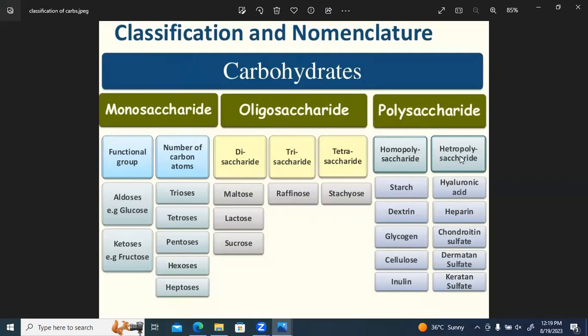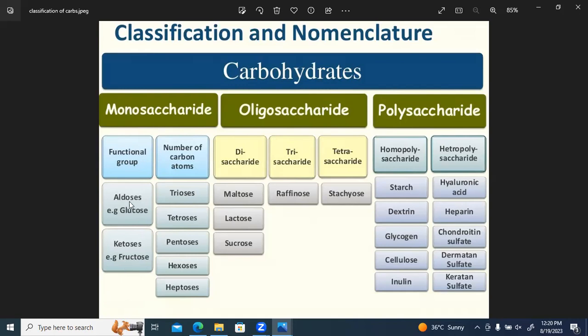Now, I would like to add that in this video, we'll be discussing only the monosaccharides. The oligosaccharides and polysaccharides, I'll be making a next video for that. So for monosaccharides, there are two types based upon the classification of functional groups. The carbohydrates can be either aldoses or ketoses.